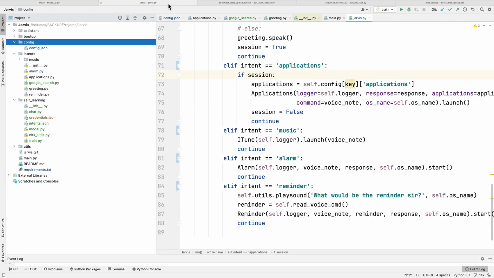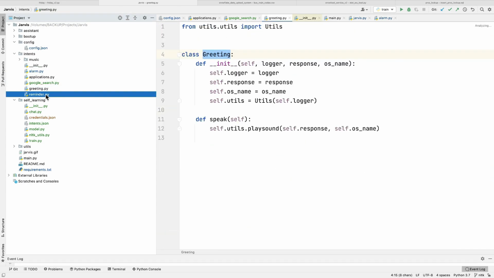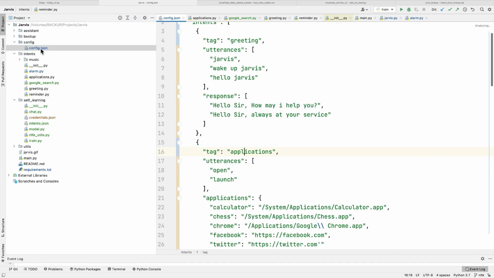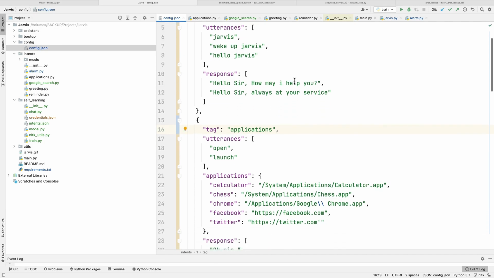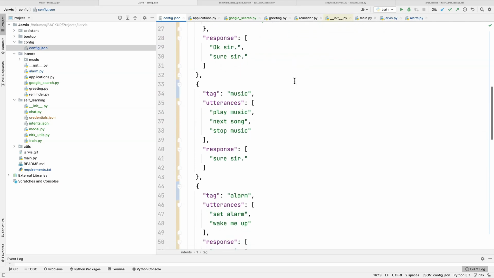But in Jarvis you can see I have created lots of classes like alarm, application, Google search, greeting, reminder. So in Jarvis I have created one config file also, where we have put all our dictionary lists, anything which we require to run our Jarvis code. So this is the main difference between Friday and Jarvis.